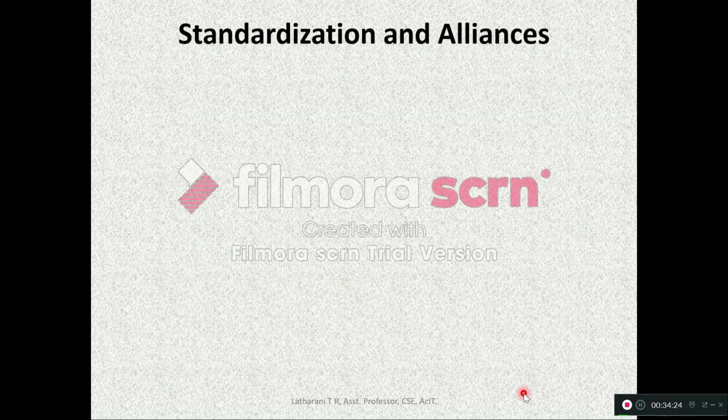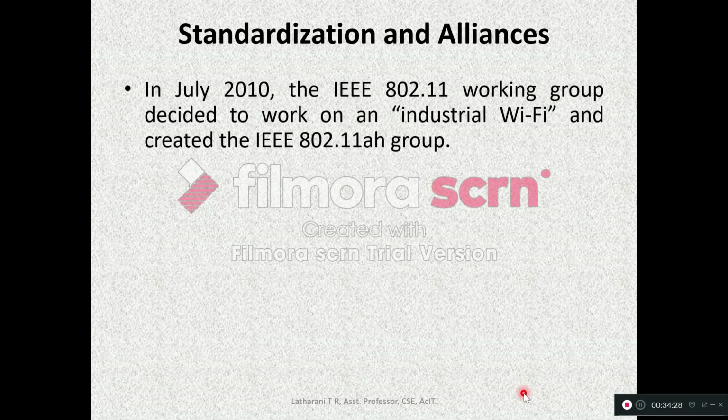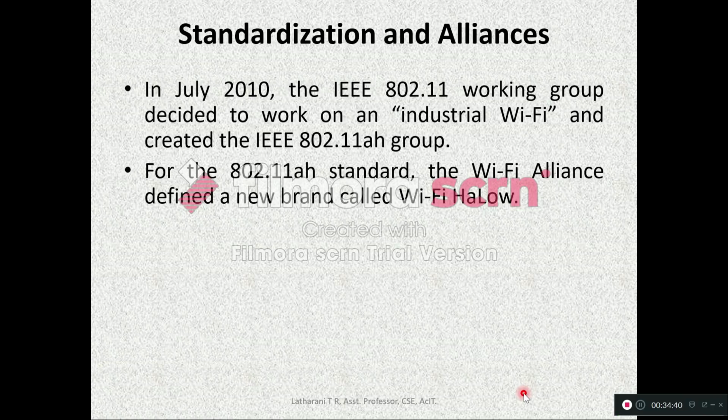Let us study the standardization and alliance of this technology. In July 2010, the IEEE 802.11 working group decided to work on an industrial Wi-Fi and created this ah group. For this ah standard, the Wi-Fi Alliance defined a new brand called Wi-Fi Halow. We studied this in the previous slide.